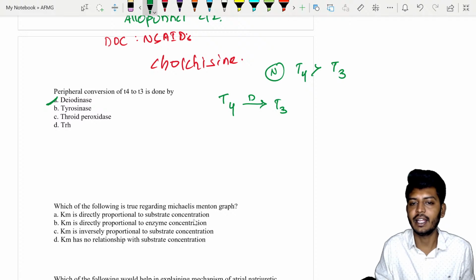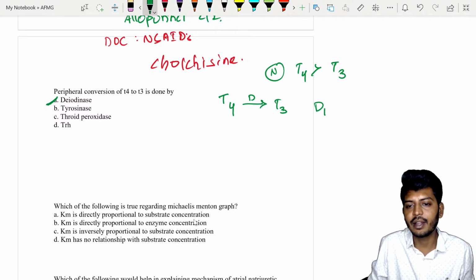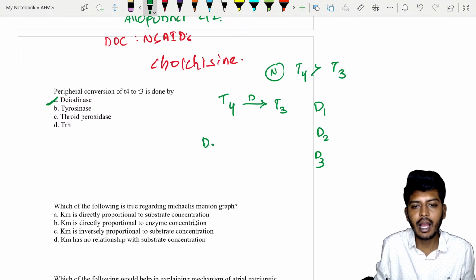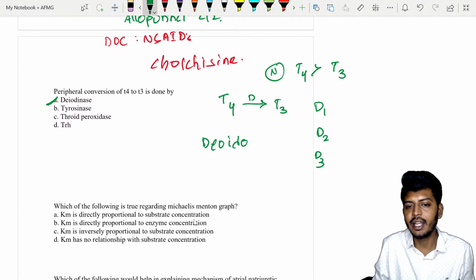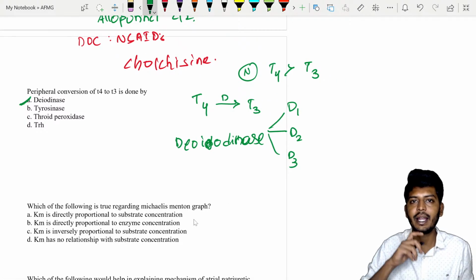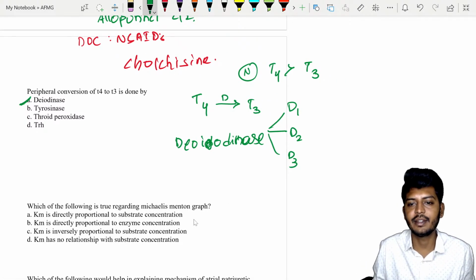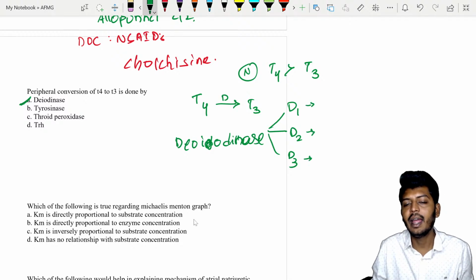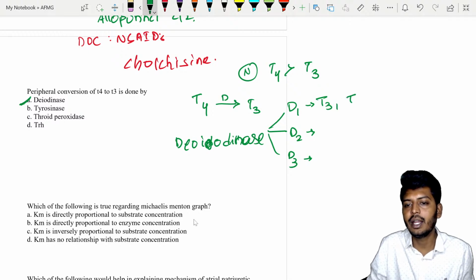Deiodinase, I will write it as D. Remember, deiodinase has three isoenzymes called D1, D2 and D3. D1 will create both T3 and also something called RT3.